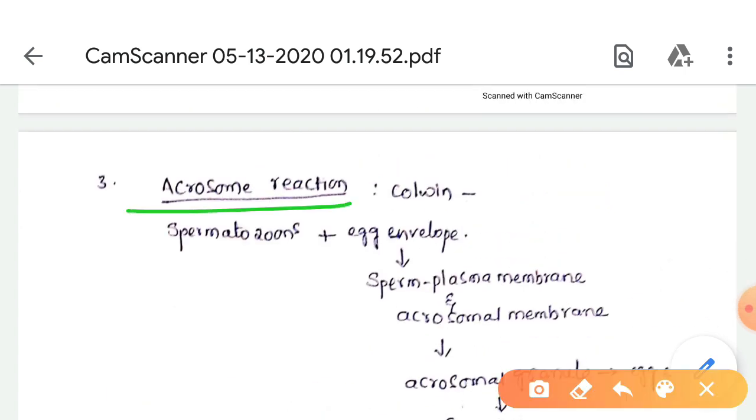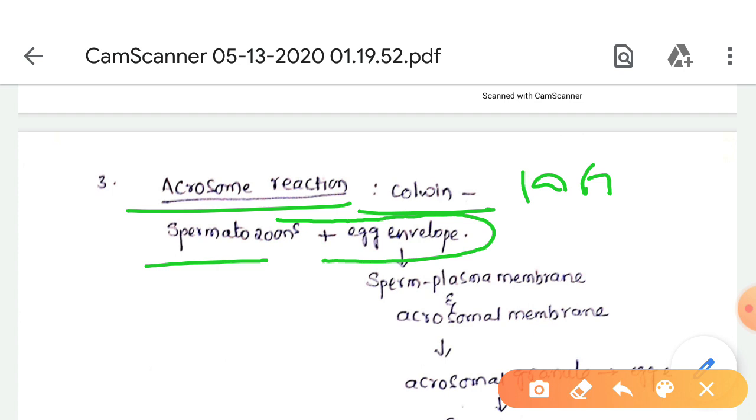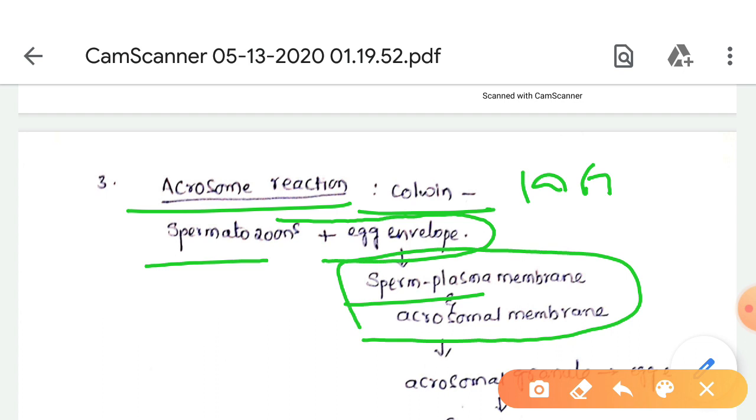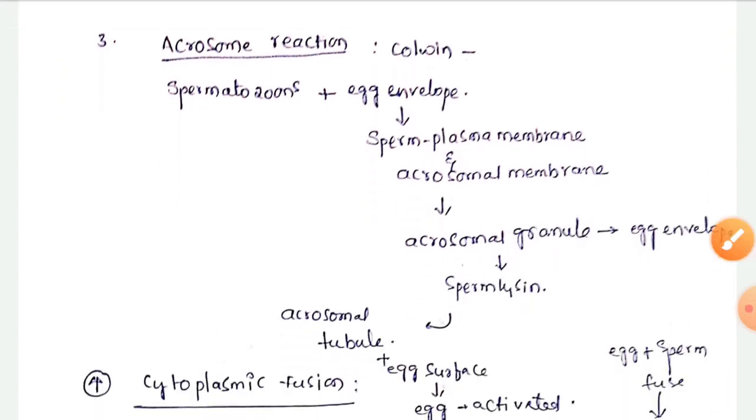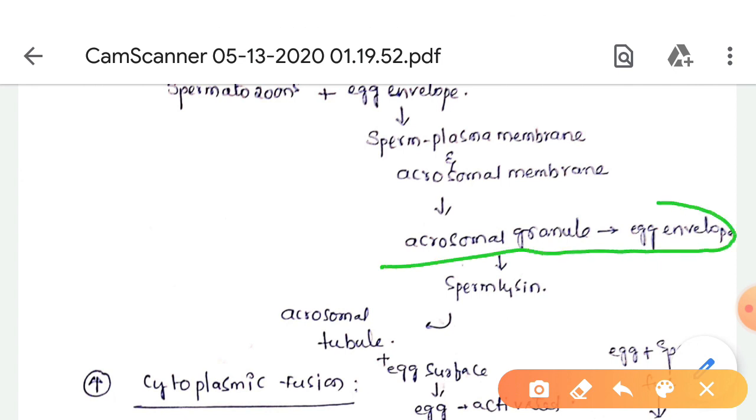The acrosome reaction was demonstrated by Colvin in 1967. The spermatozoan tip makes contact with the egg envelope, and the sperm plasma membrane and acrosomal membrane rupture at the point of contact. The acrosomal granules are released onto the egg envelope.